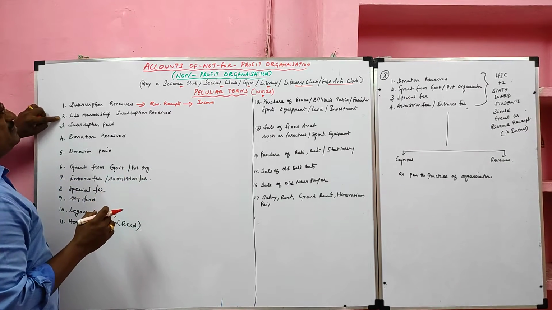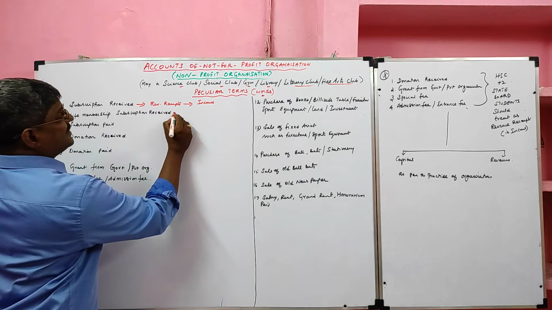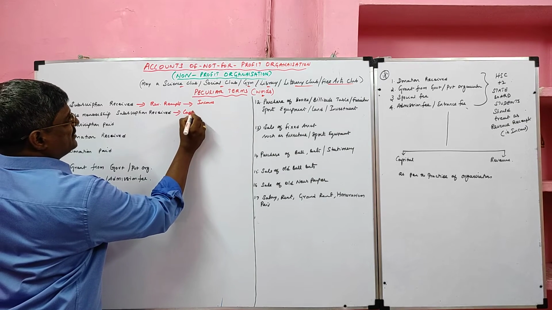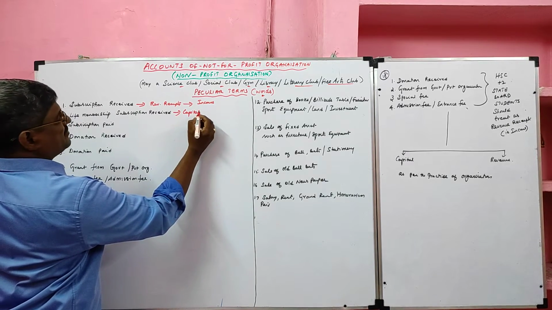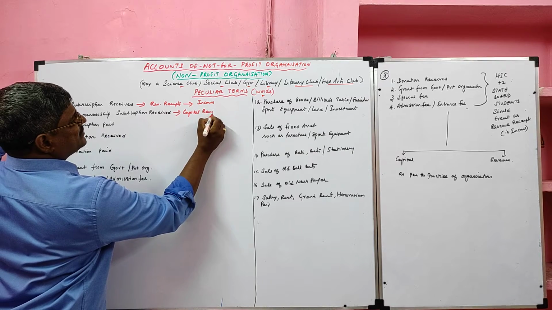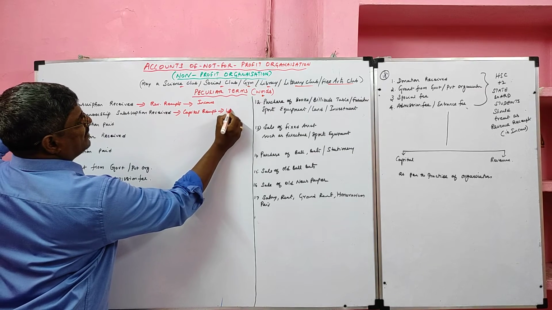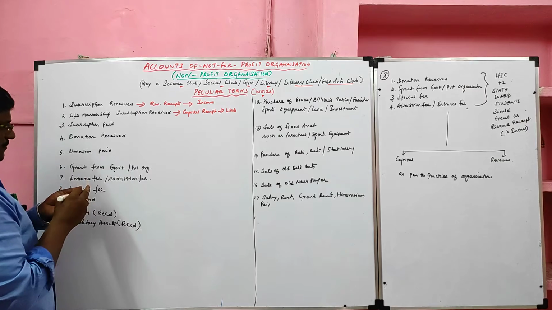Then life membership subscription received. It is a capital receipt. One time receipt is life membership subscription. It is a capital receipt. It will appear in the liability side of balance sheet.